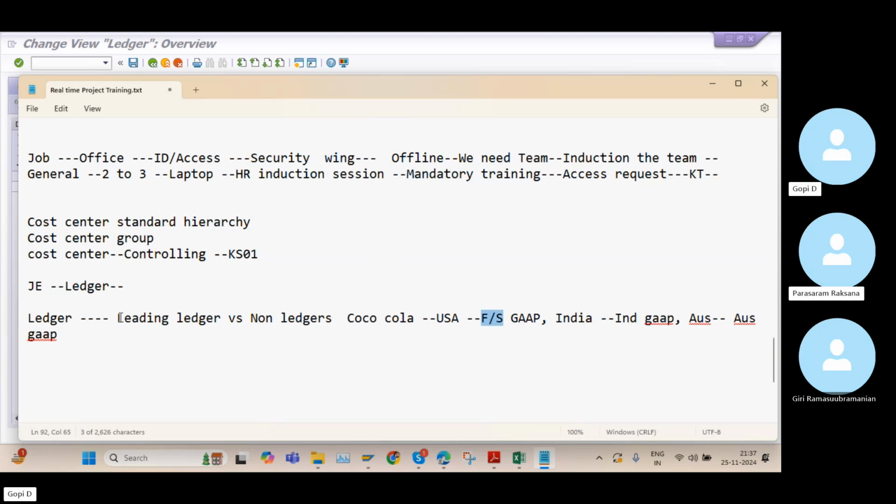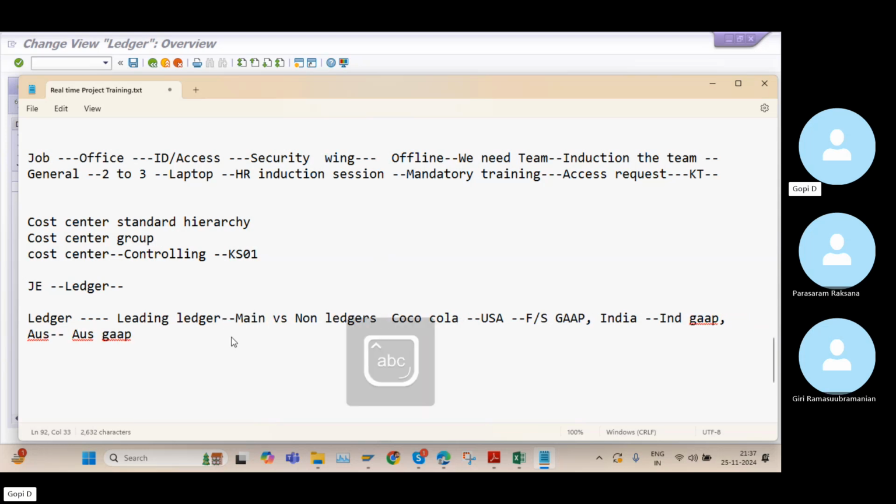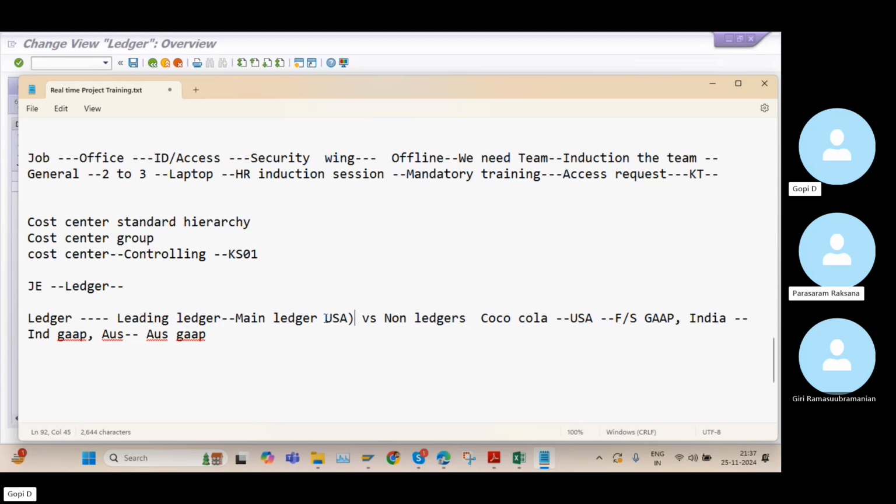How will the system prepare the financial statements for the different concepts? Here we use this concept. The leading ledger is the source ledger, or we can consider it the main ledger. Originally, Coca-Cola originates from the USA, so we will create the USA as the leading ledger. It means the USA accounting principles we can maintain under the 0L ledger. The leading ledger is nothing but the 0L ledger in the SAP system.